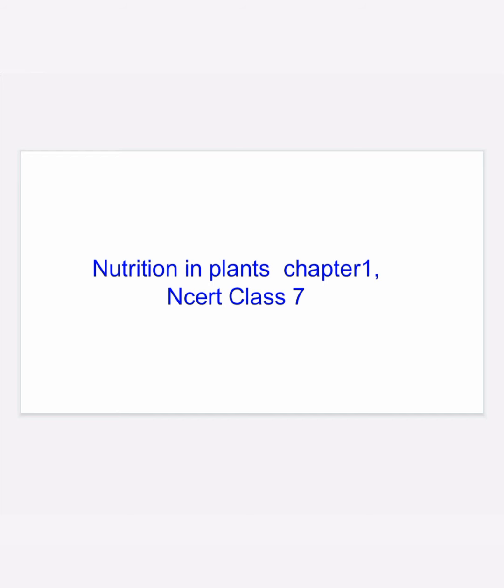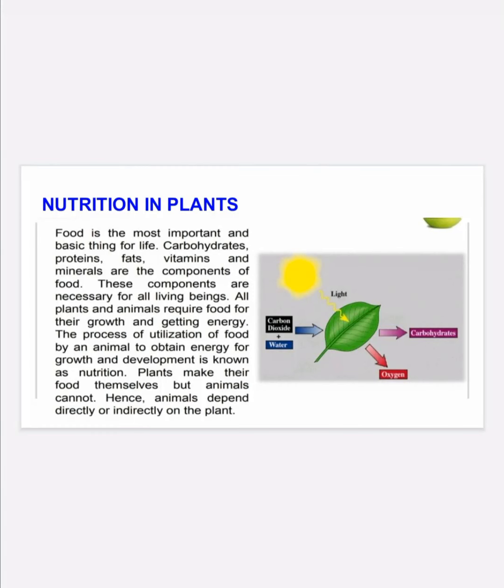Nutrition in Plants, Chapter 1, Class 7. In this, we are going to see what the components of food are: carbohydrates, proteins, fats, vitamins, and minerals. These are the components of food which give energy to our body and also help in the growth of our body. From this only we are going to get the energy.